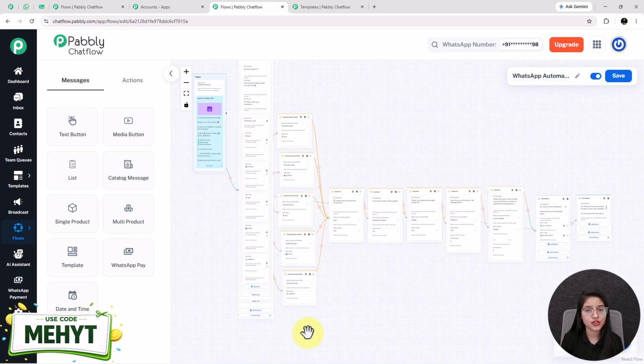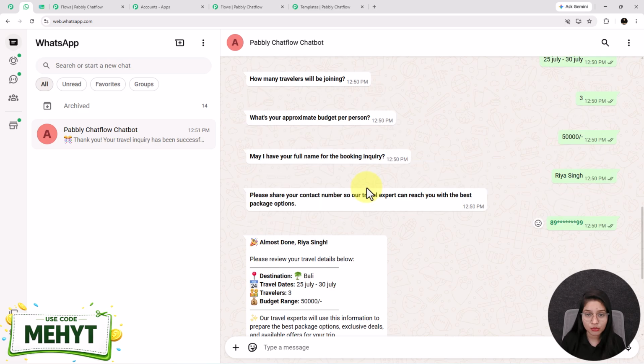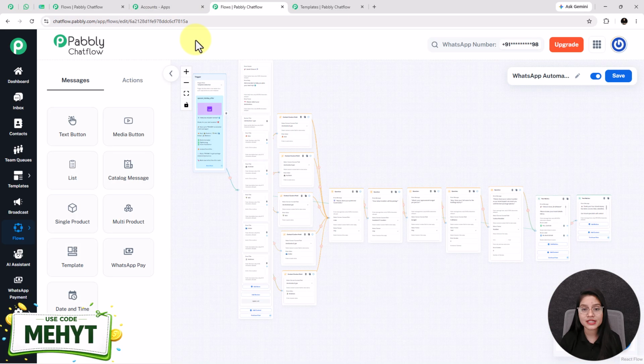As you saw throughout this tutorial, creating a professional WhatsApp automation system does not require any coding or technical expertise. With just a few simple steps, you can create a chatbot that automatically engages customers, asks about their information and provides instant follow-ups 24/7. Whether you are a business owner looking to automate customer communication or a freelancer wanting to offer WhatsApp automation services to clients, now it's your turn. Go ahead and build your own chatbot. Customize it according to your business needs and start automating your WhatsApp conversations.